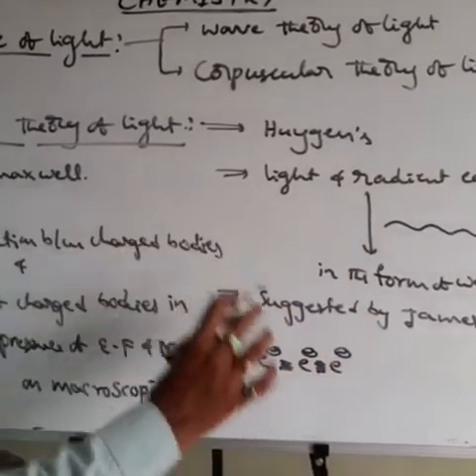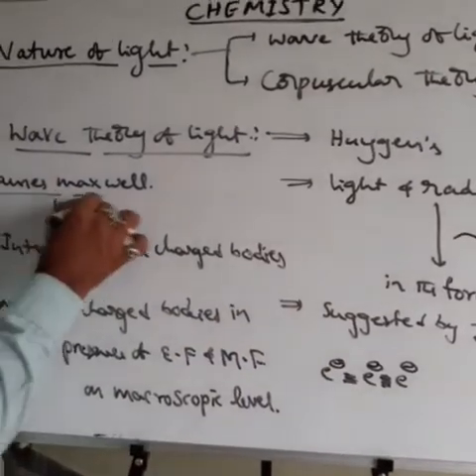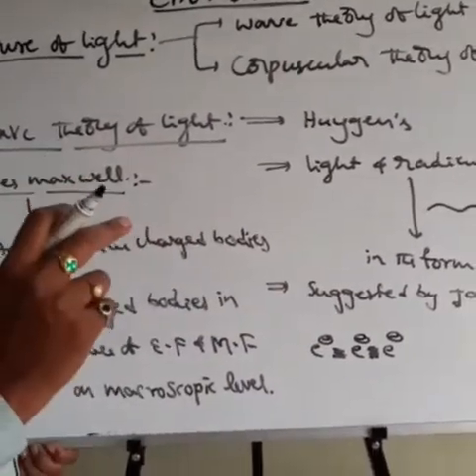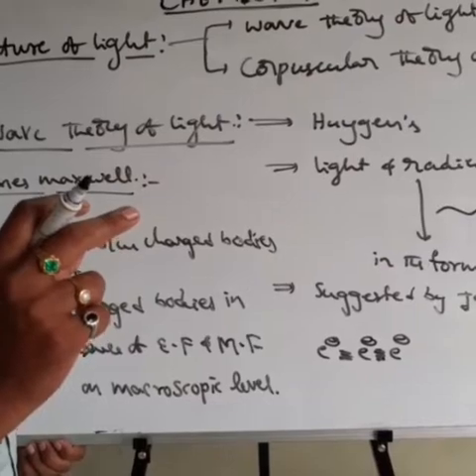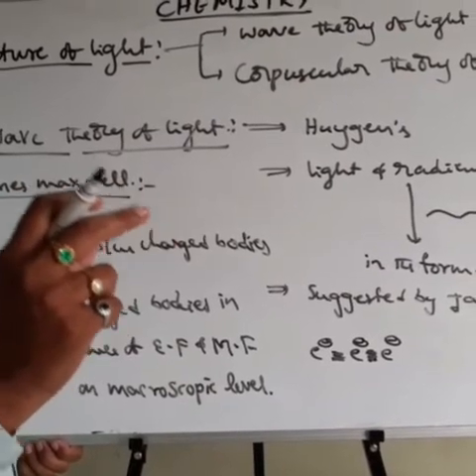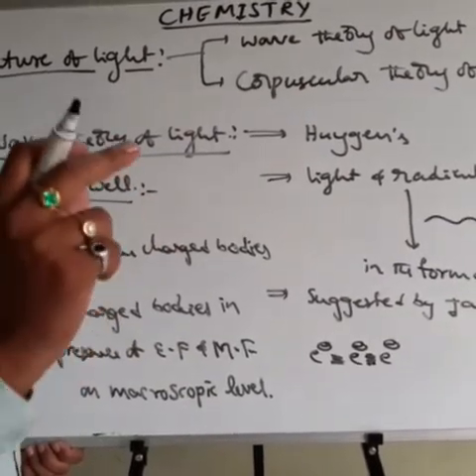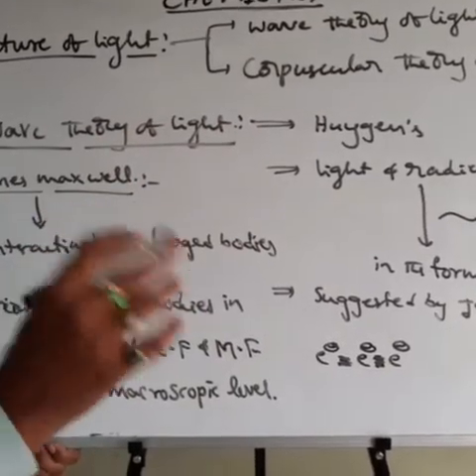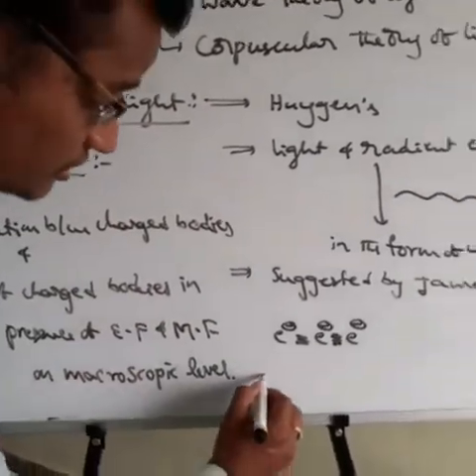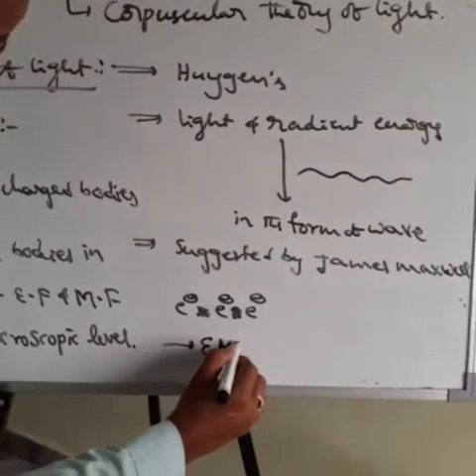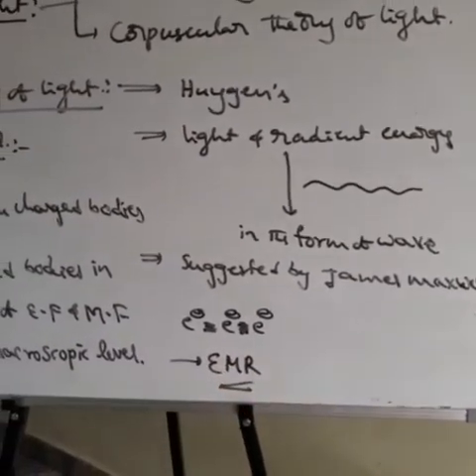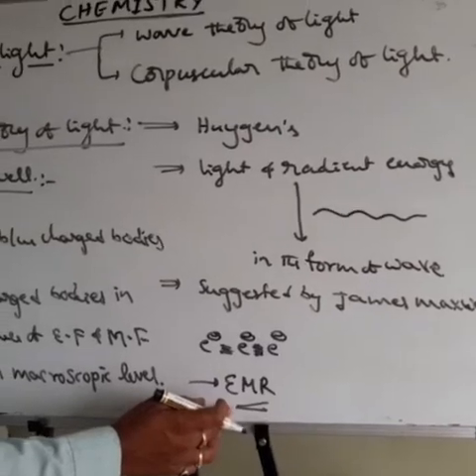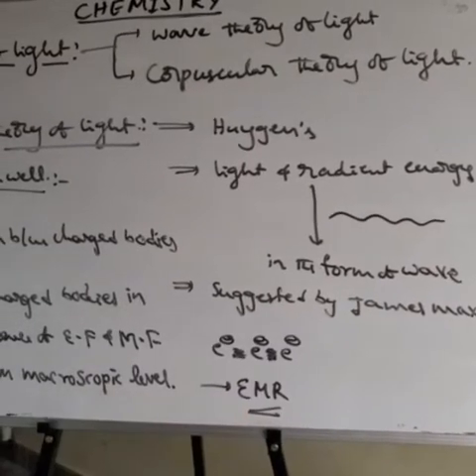From these studies, James Maxwell explained that charged bodies move under acceleration. Alternating electric and magnetic fields are produced and transmitted in the form of waves. This type of wave is called electromagnetic radiation. So that is the electromagnetic radiation definition.